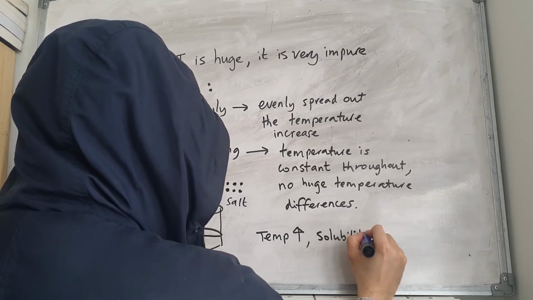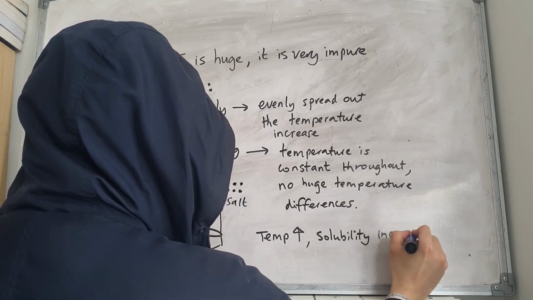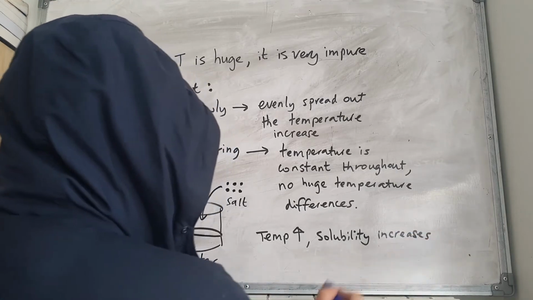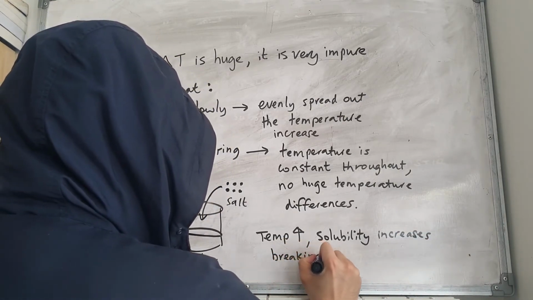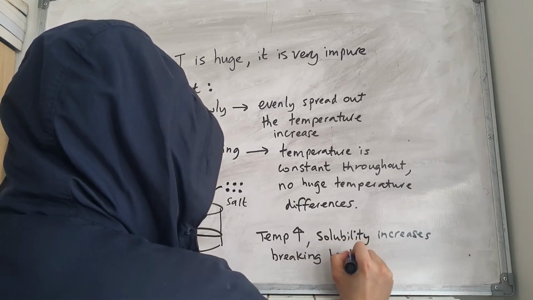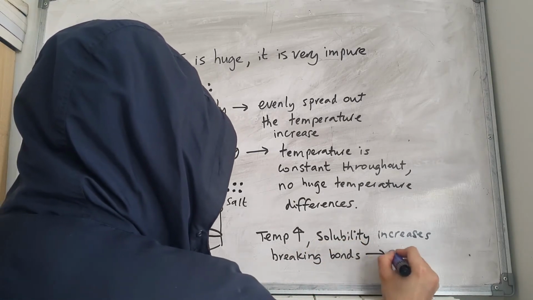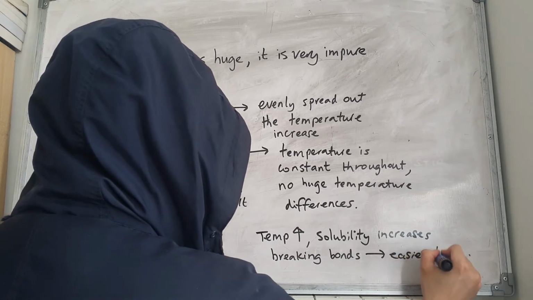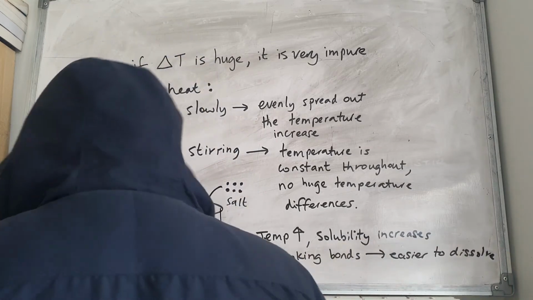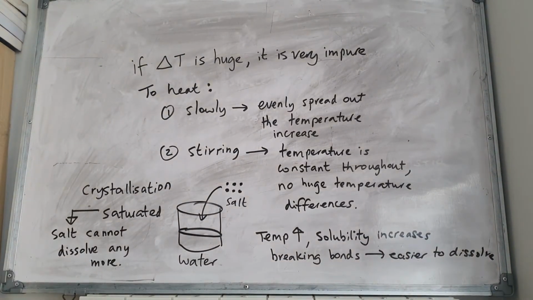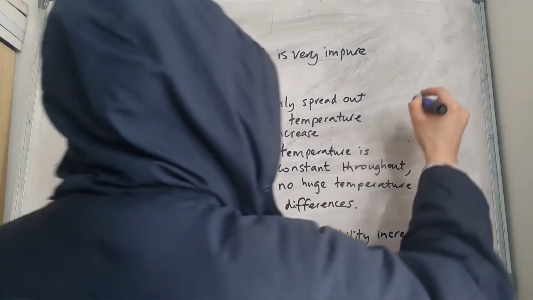Okay, so why would the solubility increase as you increase the temperature? You're putting energy into the substance, you're breaking the bonds, you're increasing the kinetic energy. Eventually the bonds will be broken, and as the substances break apart, you'll be able to dissolve inside the spaces because you're breaking the bonds. So the bonds are broken, it is easier to dissolve in the solvent. This is assuming that the boiling point of the solute is higher than the boiling point of the solvent.